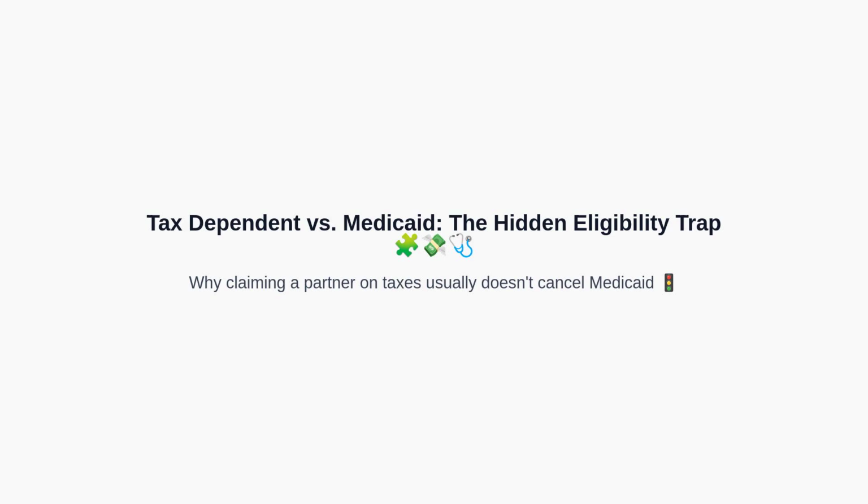Welcome to our deep dive on a confusing but crucial topic. Whether claiming a low-income adult partner as a tax dependent affects Medicaid eligibility. Right away, the headline is that IRS tax rules and state Medicaid rules operate separately.